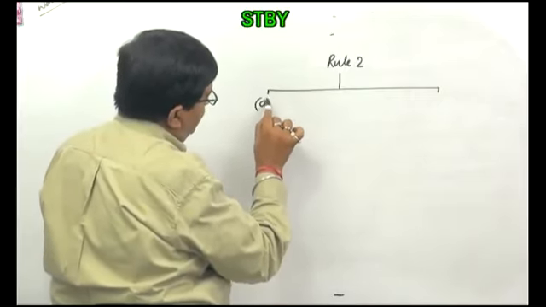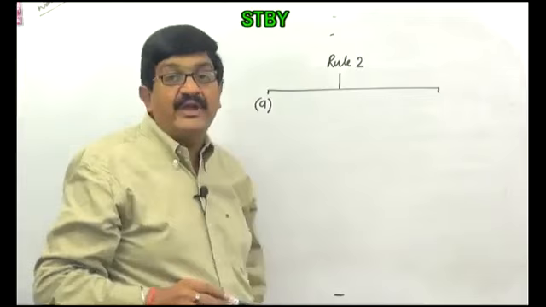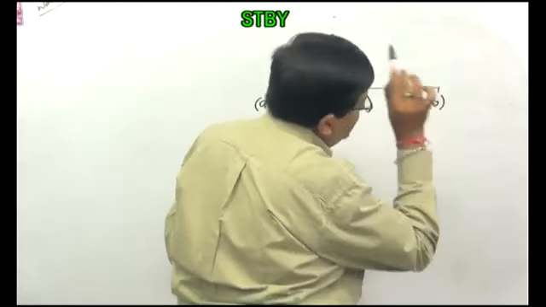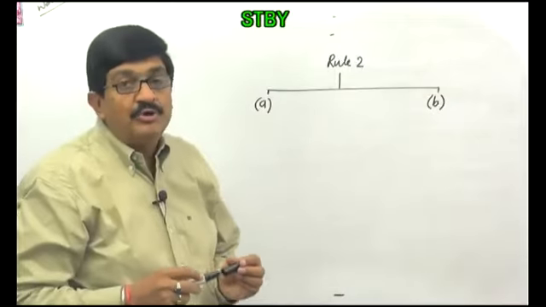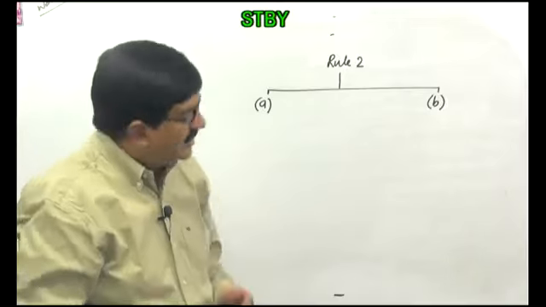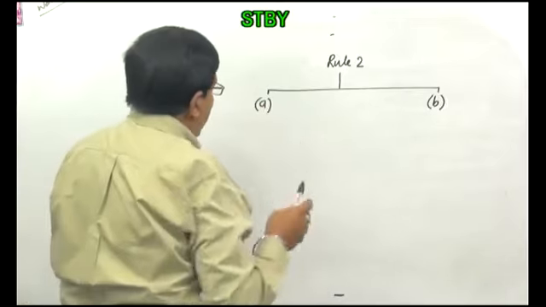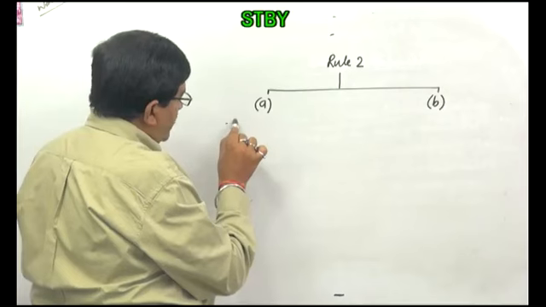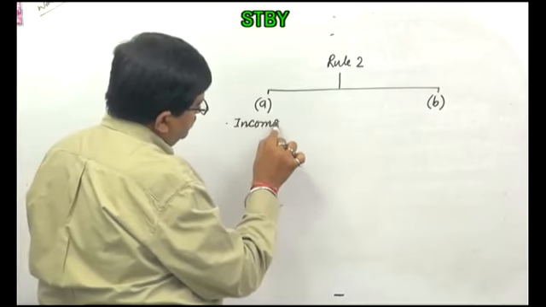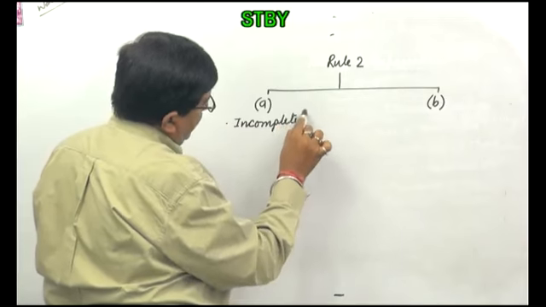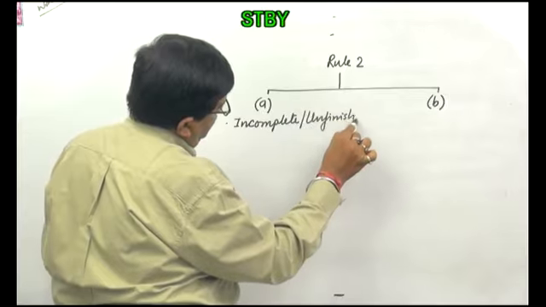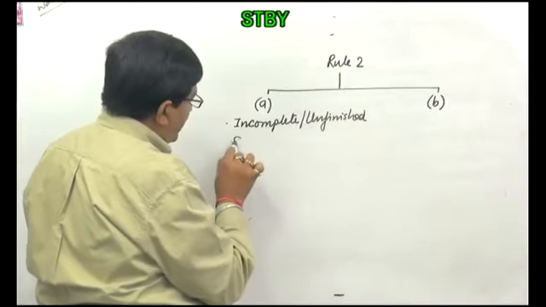Practically, these are referred to as rule 2A and 2B. Actually, these are rule 2 clause A and rule 2 clause B. This is applicable for incomplete, unfinished articles.